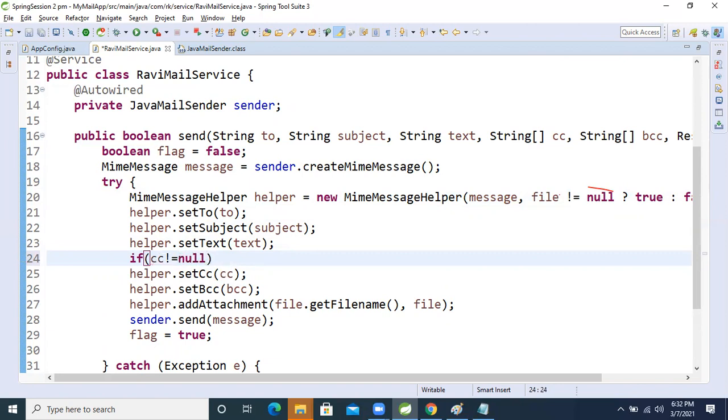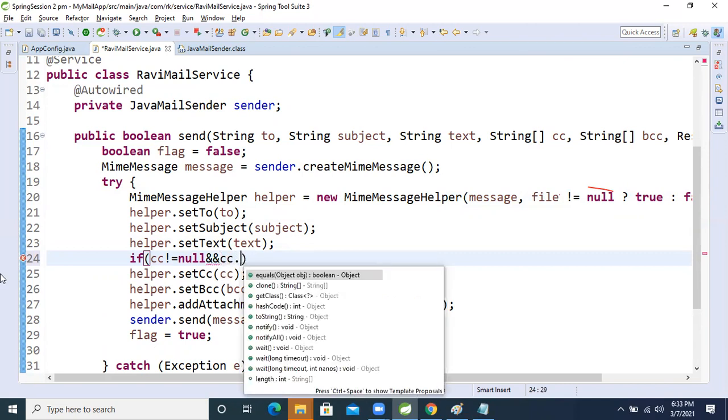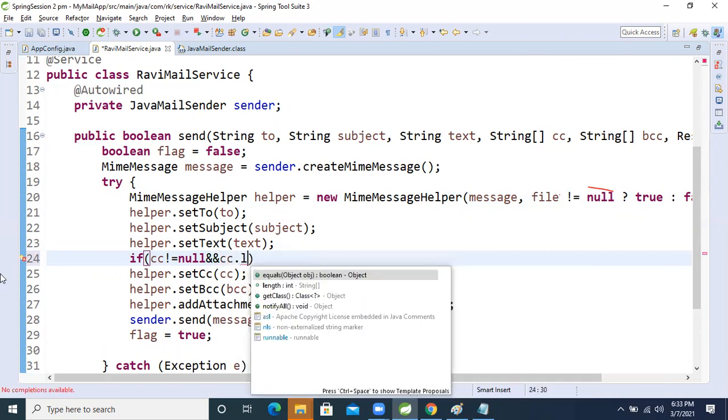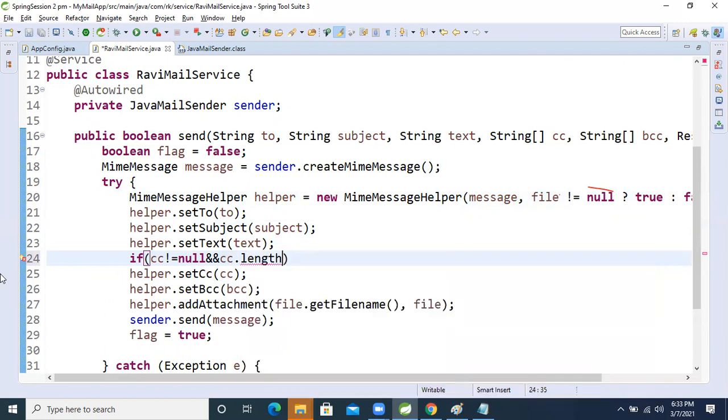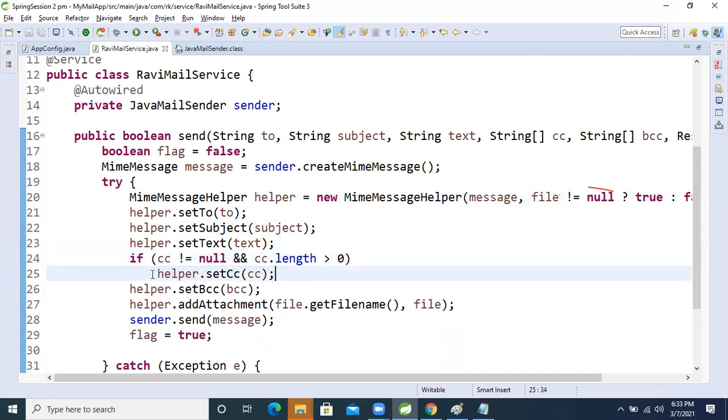and ccc dot length, the length method, greater than 0, then this method will execute. Otherwise it doesn't execute. It doesn't mean that every time the end user will take this ccc. If the end user takes the ccc, then this method will execute. Otherwise no need. Because of that I have taken this condition.